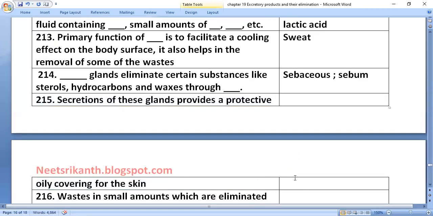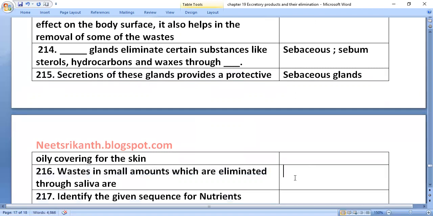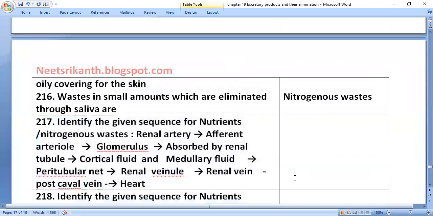Secretions of these glands provide a protective oily covering for the skin. Wastes eliminated in small amounts through saliva are nitrogenous wastes.